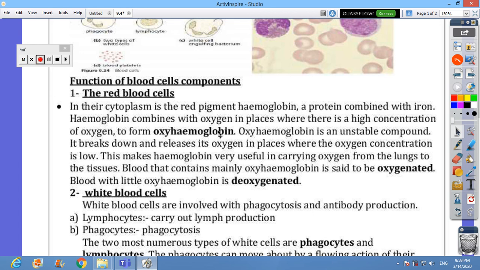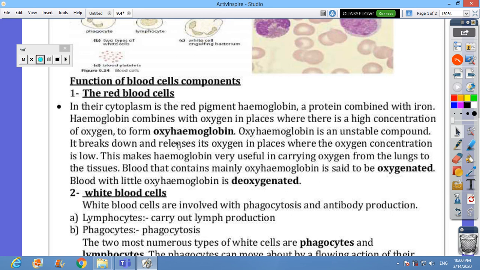in order to form oxyhemoglobin. Due to the combination of hemoglobin with oxygen, we come up with a complex called oxyhemoglobin. By the way, this is a very weak complex. The bond between oxygen and hemoglobin is very weak, so that it can let go of oxygen at the body cells. Oxyhemoglobin is an unstable compound. That's what I mean by a weak bond between oxygen and hemoglobin.